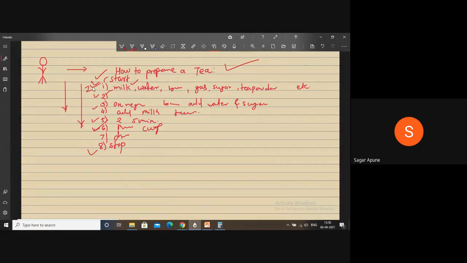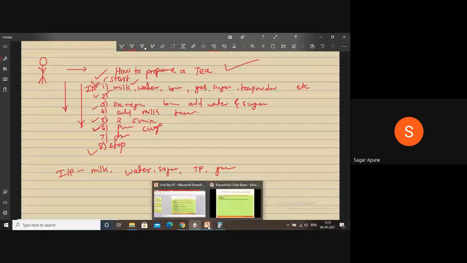Input in this algorithm is milk, all the ingredients: water, sugar, tea powder, gas, etc.